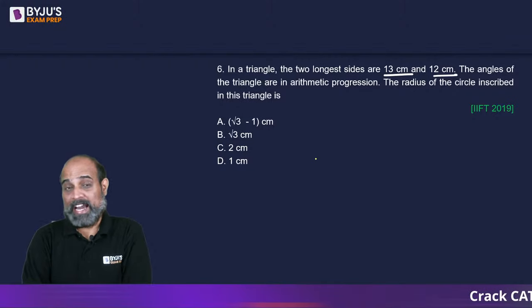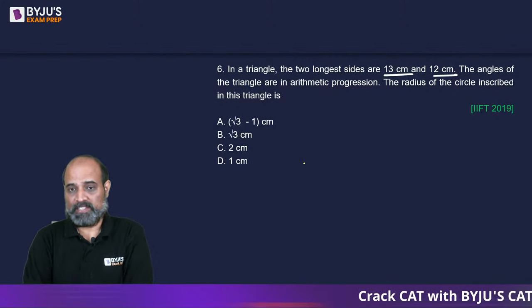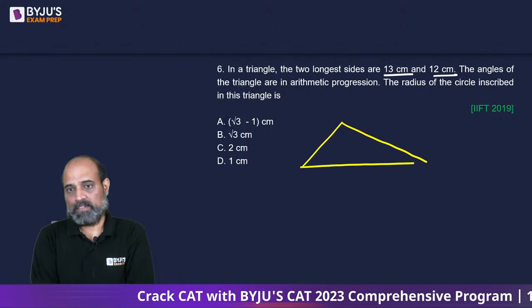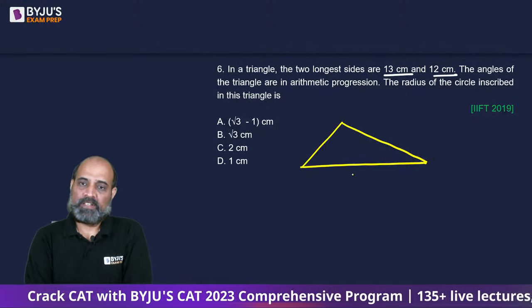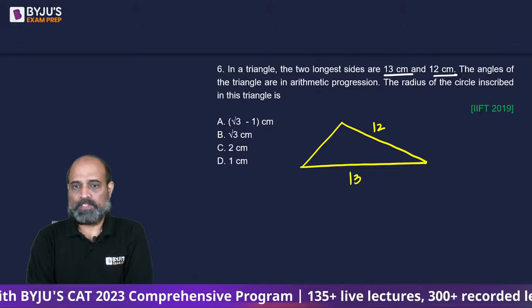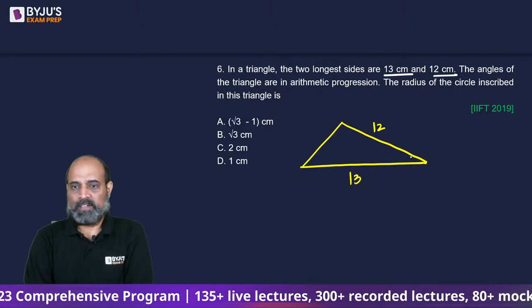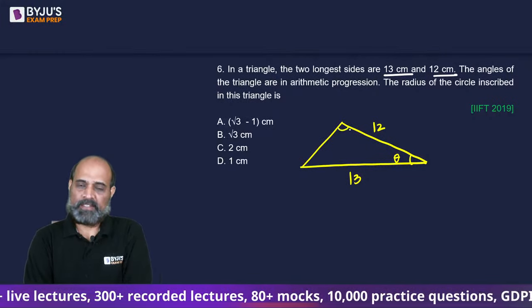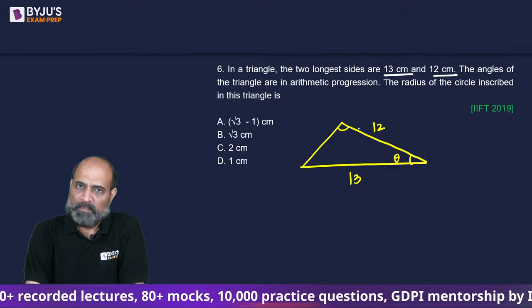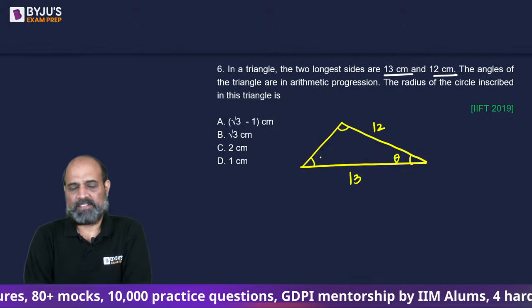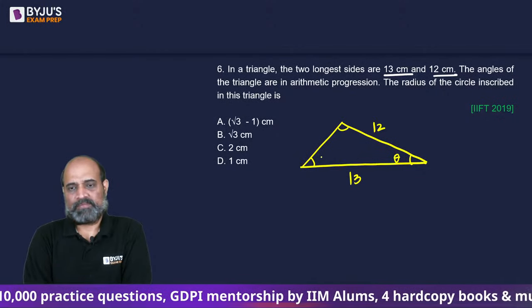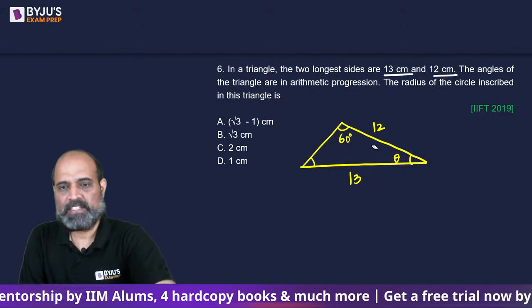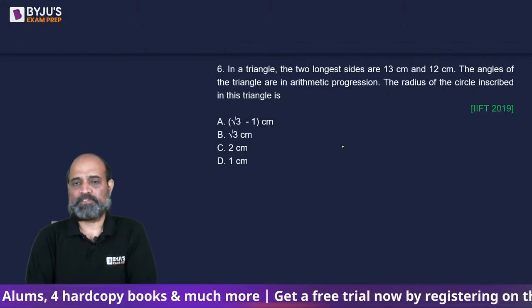A little bit of hit and trial. We have to trust that this is going to give us a 30, 60, 90 right angle triangle. Okay? So suppose this is 13, this is 12. This angle is theta, right? This angle is something. This angle is 60 degrees, so one will be more than 60, one will be less than 60. Okay? So let me explain this part first.